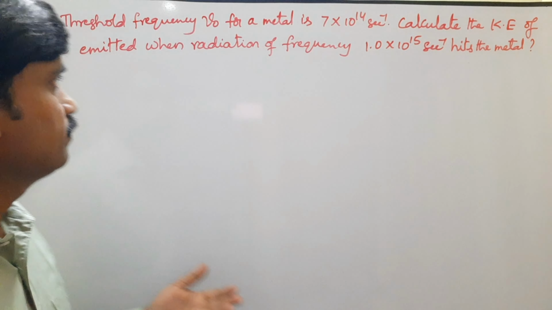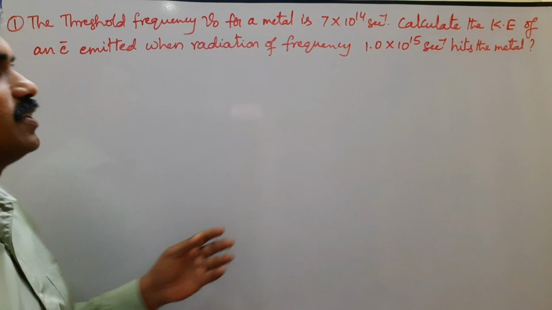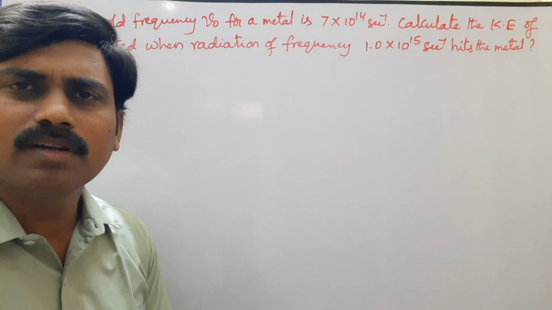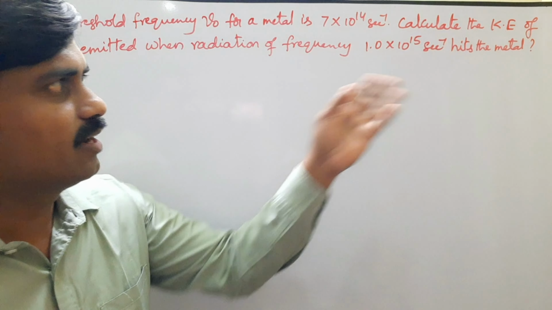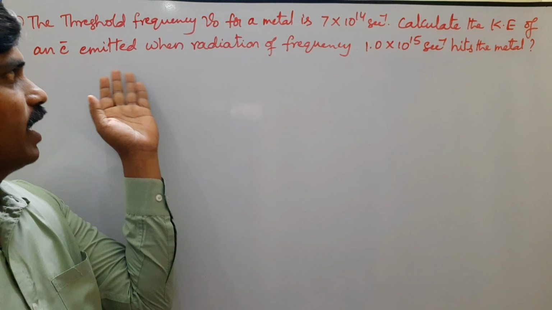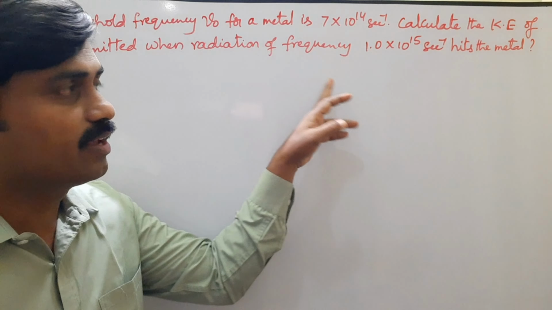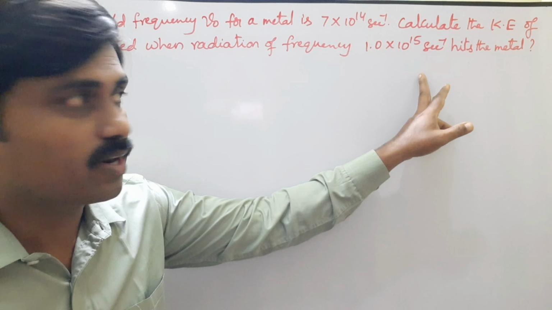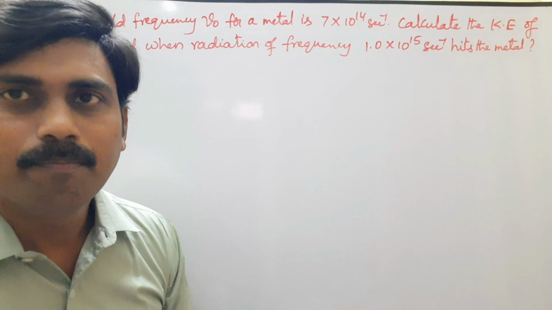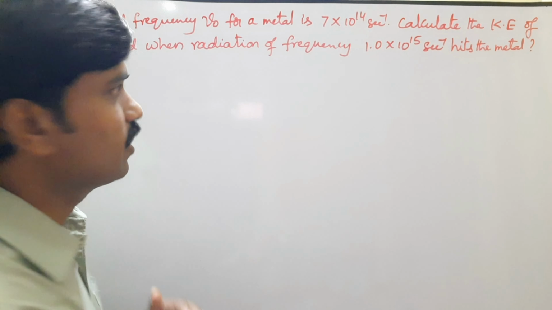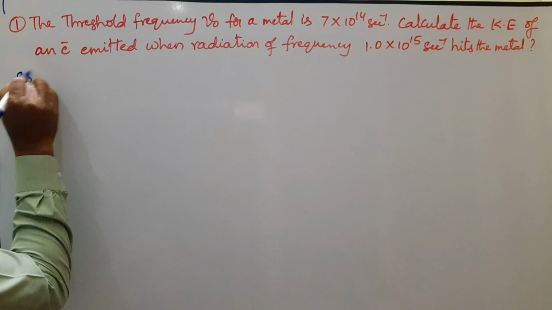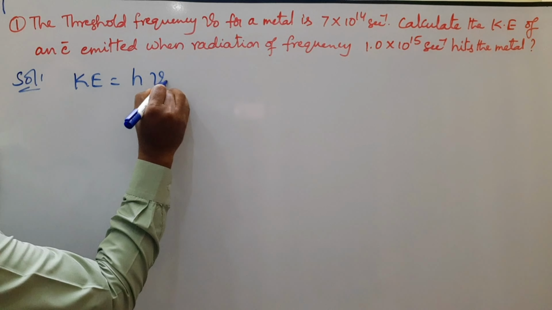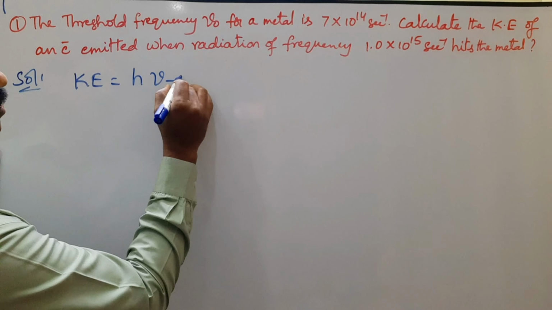Look at the next problem. The threshold frequency nu naught for a metal is 7 into 10 power 14 second inverse, nothing but Hertz. Calculate the kinetic energy of an electron emitted when radiation of frequency nu equal to 1.0 into 10 power 15 second inverse, or Hertz, hits the metal. According to the photoelectric effect, look at the relation: kinetic energy is equal to h into nu minus nu naught.